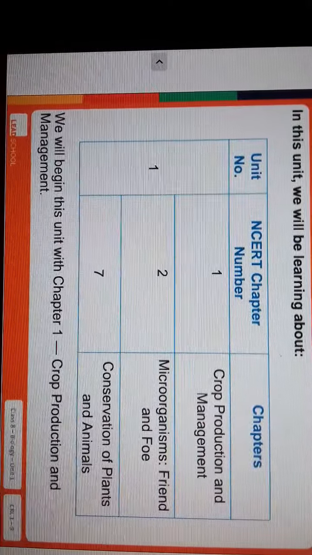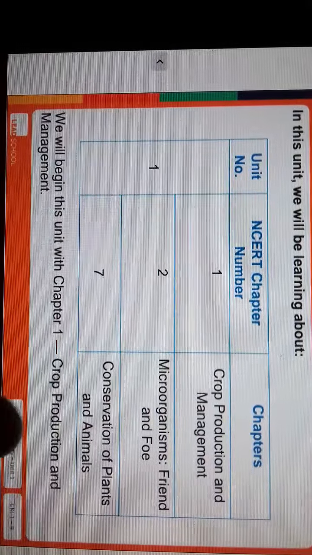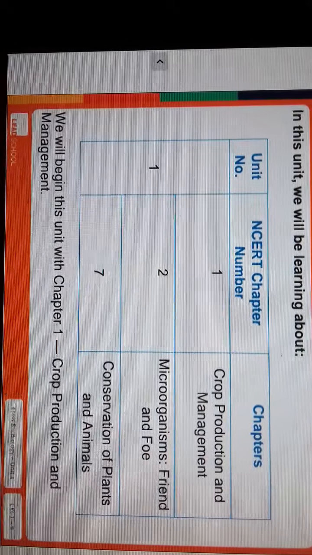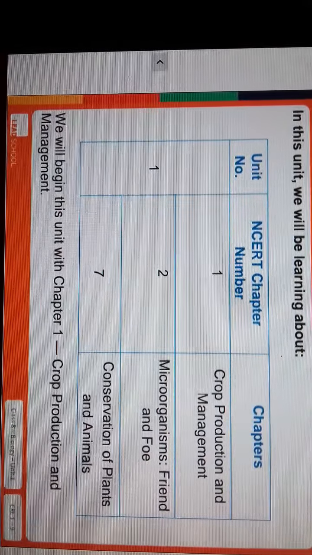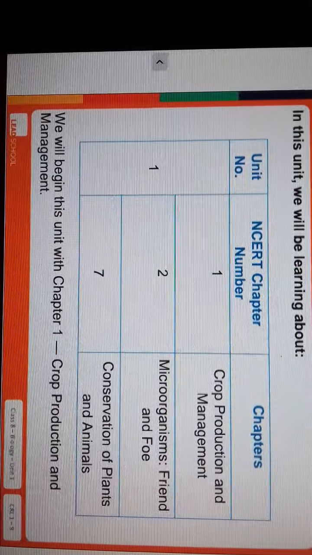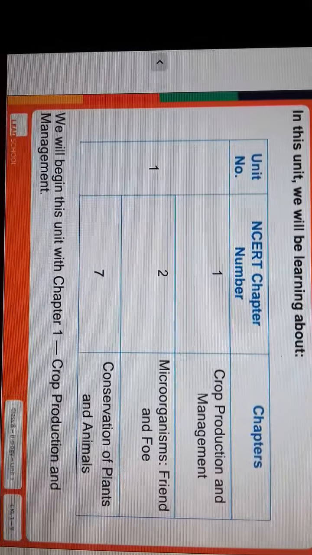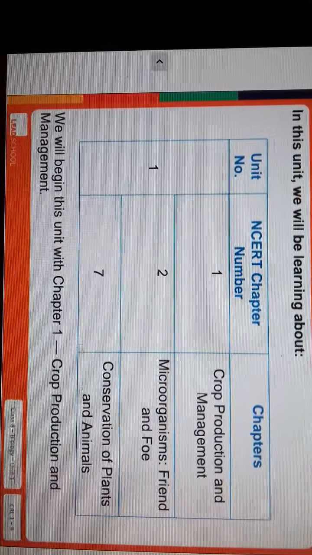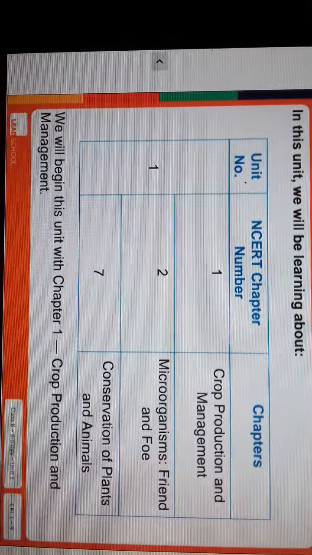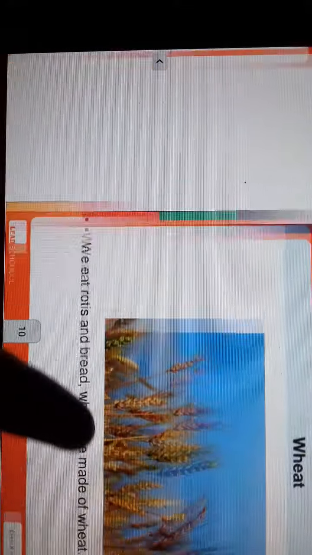Now in this unit we will revise number 1, crop production and management, microorganism, friend and foe, and conservation of plant and animal. Now we will begin chapter 1, crop production and management.